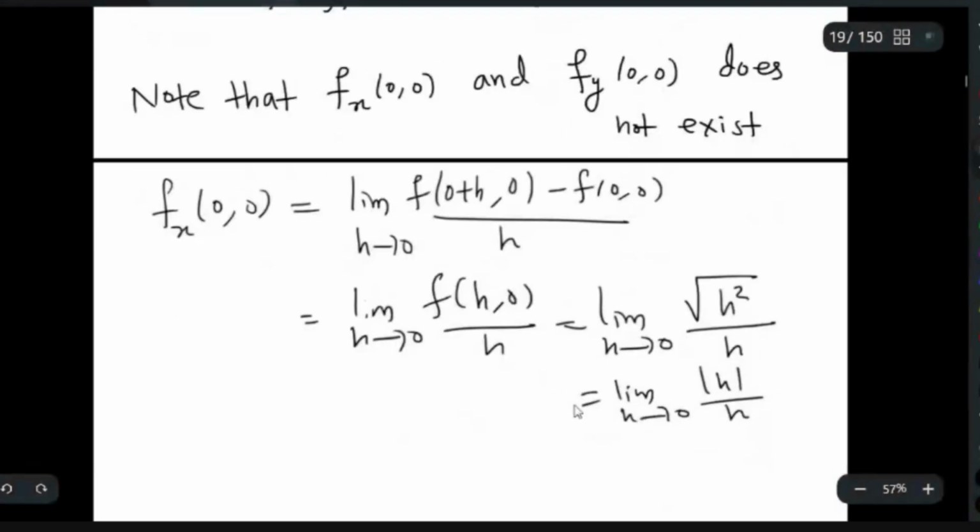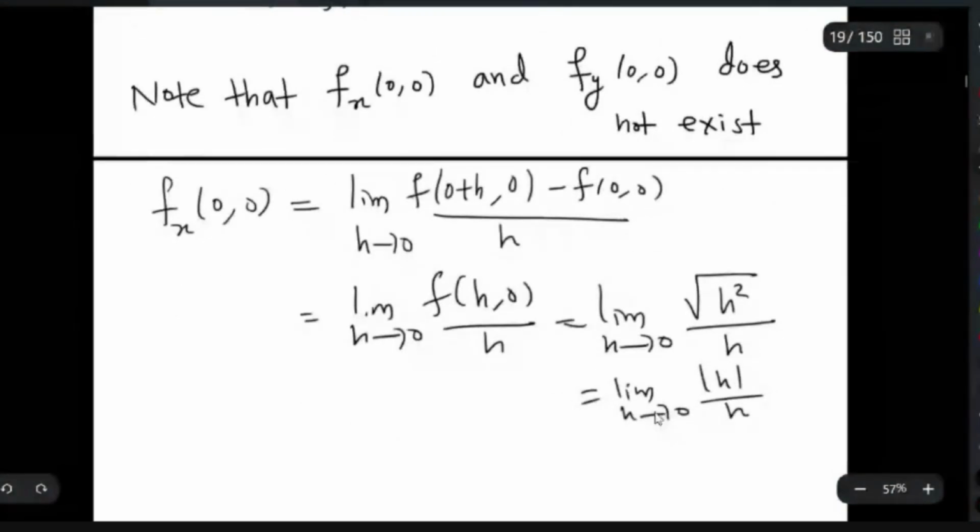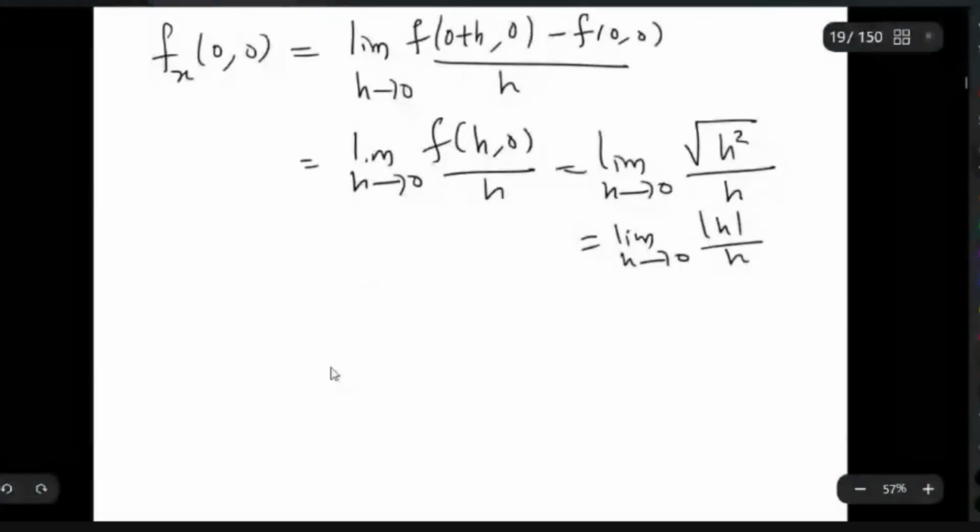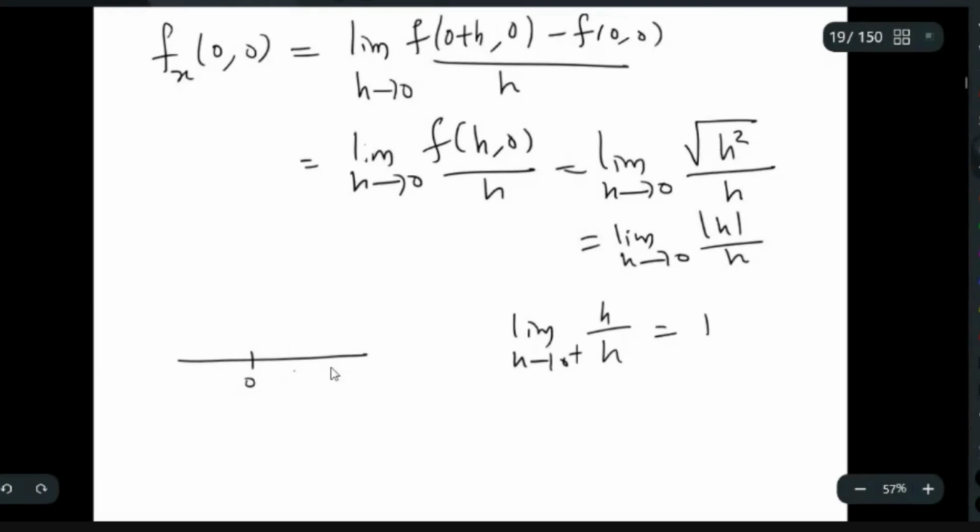If h is approaching from the right of 0, you will get 1. If it is from the left of 0, you will get -1. So the limit as h tends to 0 plus is h by h, that is 1, and the limit as h tends to 0 minus is minus h by h, which gives -1.